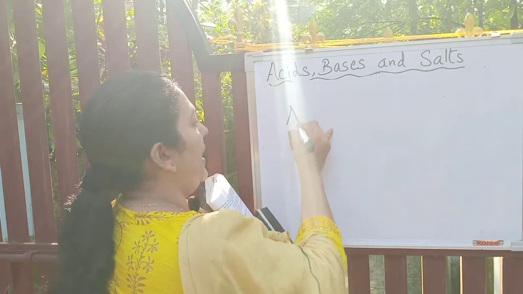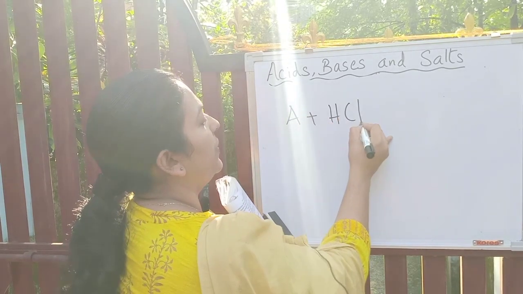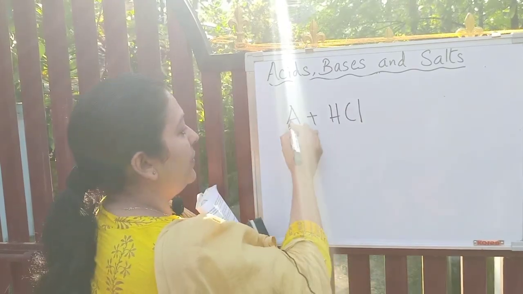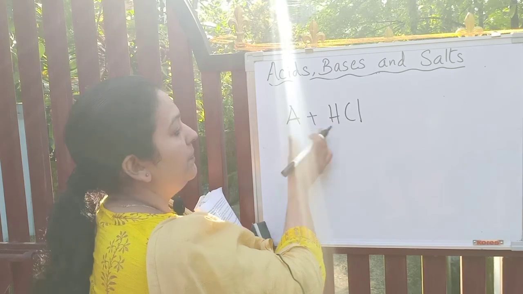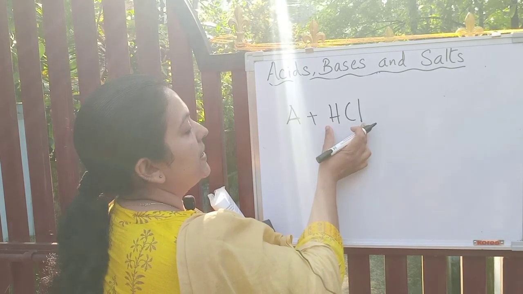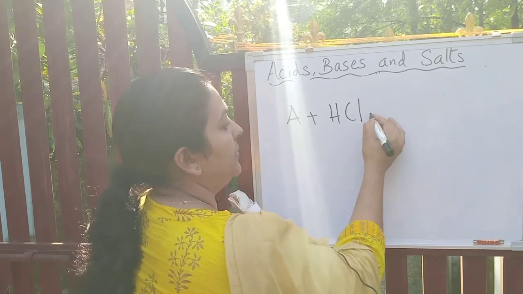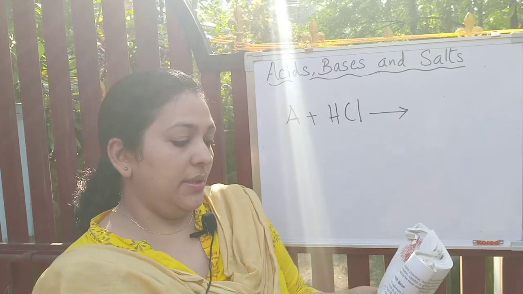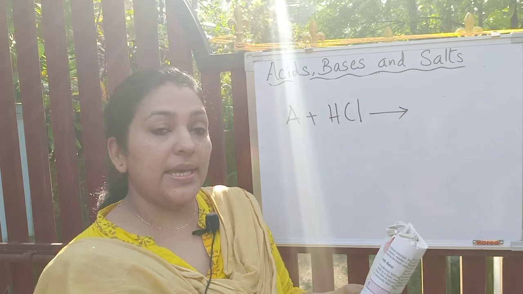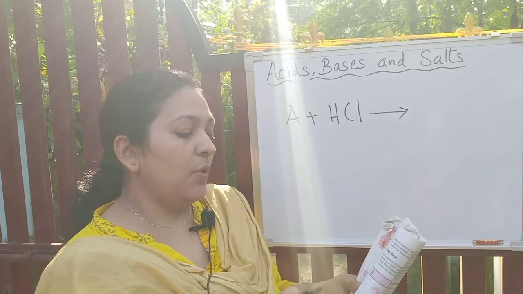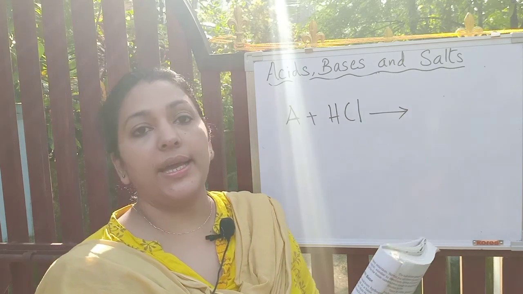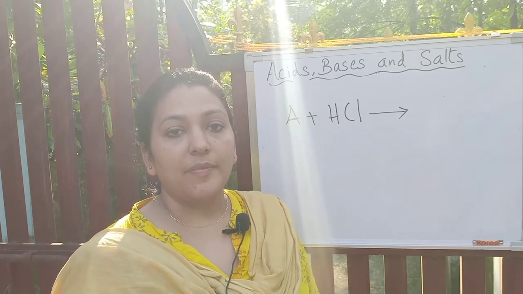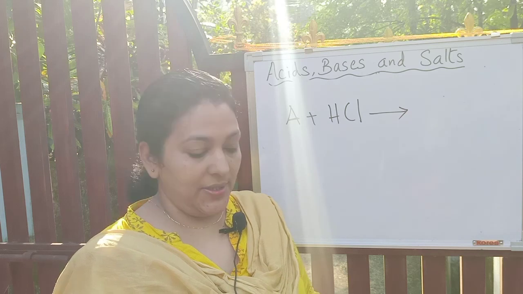So metal compound A, when it reacts with hydrochloric acid, an effervescence is produced. That means a gas is evolved. The gas evolved extinguishes a burning candle. So which gas will extinguish a burning candle? Yeah, definitely CO2 gas, right?